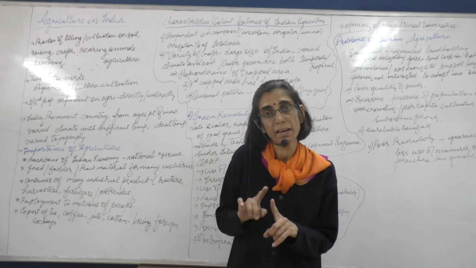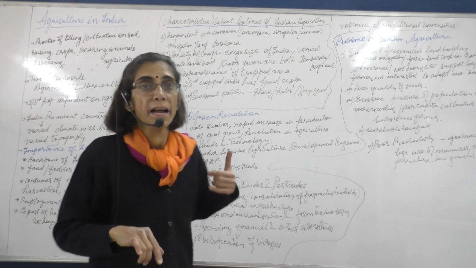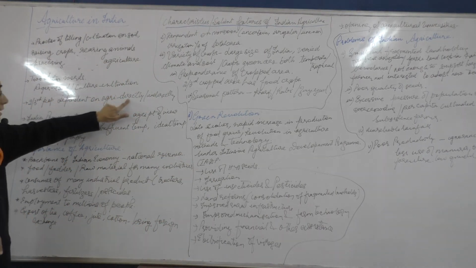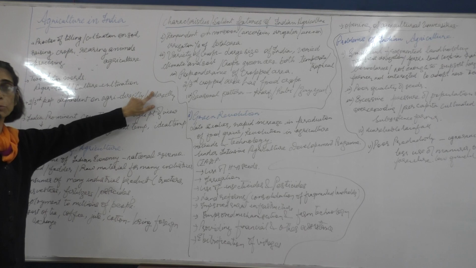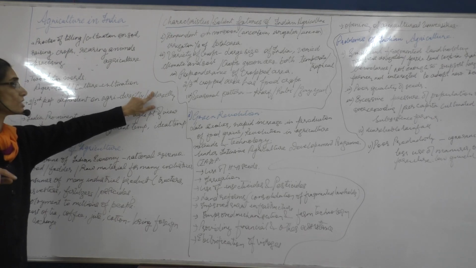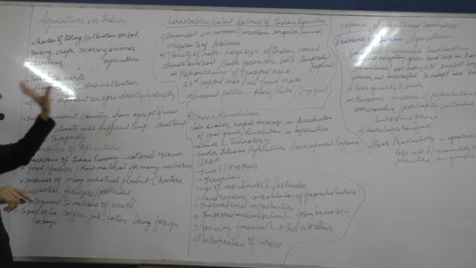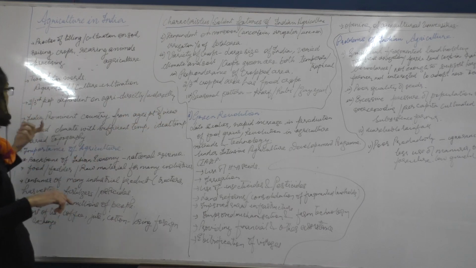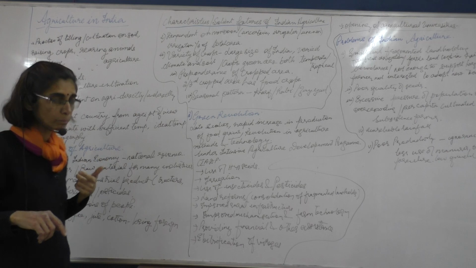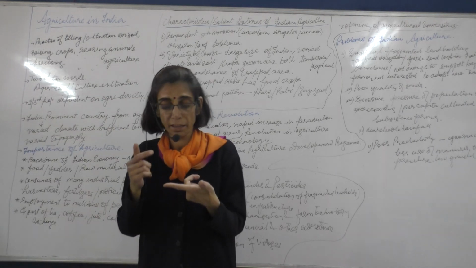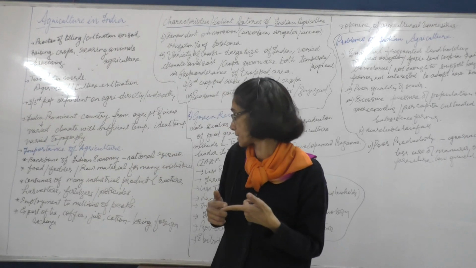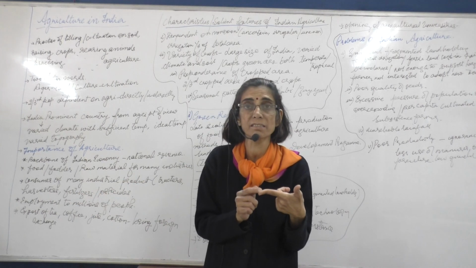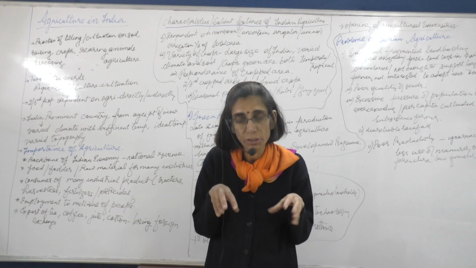That means they are cultivating the crops. And other than this, there are also people who are involved in agriculture indirectly. So this two-thirds includes those directly involved as well as indirectly involved. When we say indirectly, the farmers require various things. They may require fertilizers for giving more manure to the crop.